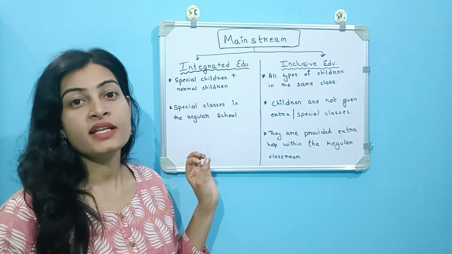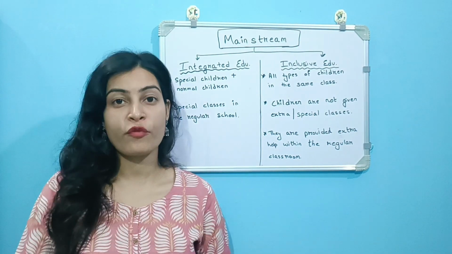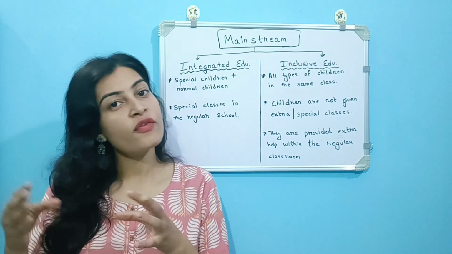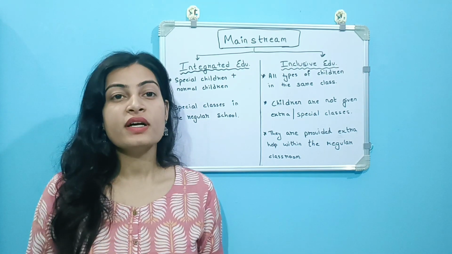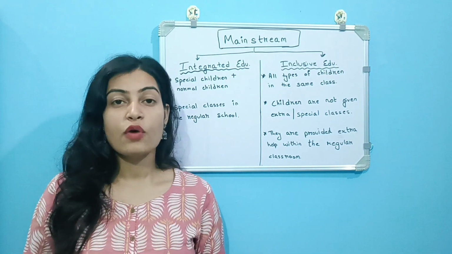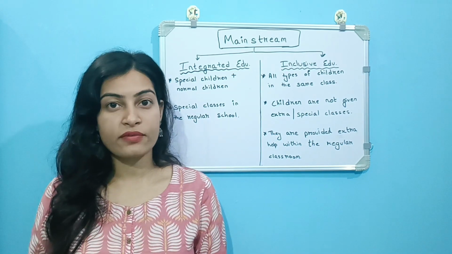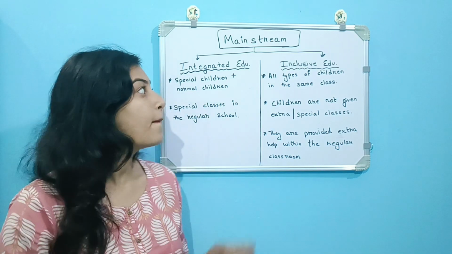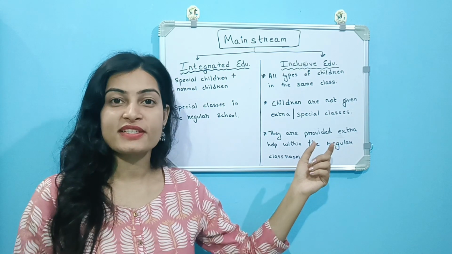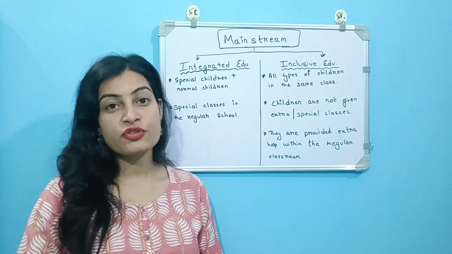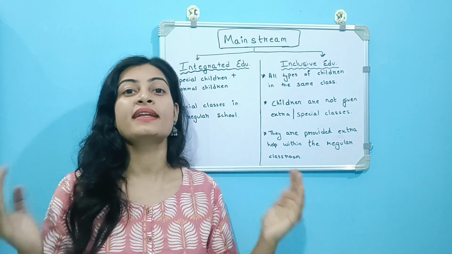So, in integrated education, special classes in the regular school time are provided, which means according to the need of the children, special classes are provided to them. For example, if a student has a hearing impairment, what will happen? The teacher will give some extra classes where they will use sign language to help the students. But in inclusive education, the children are not given extra or special classes. They are provided extra help or support within the classroom time itself, so that it will be an inclusive class.